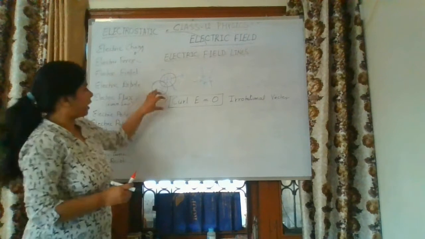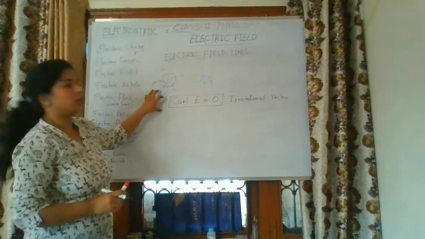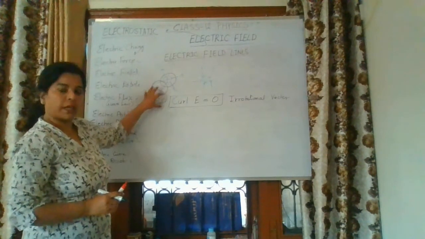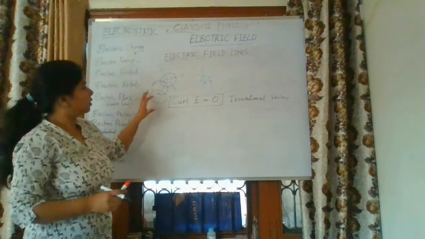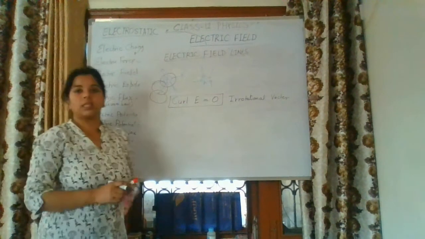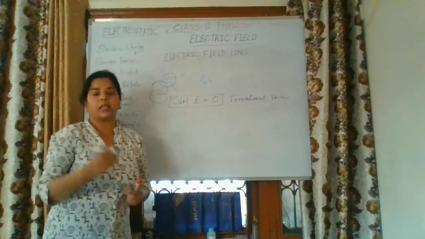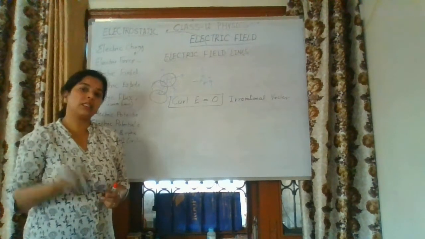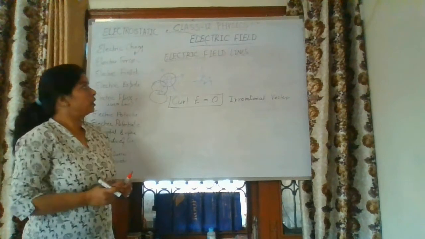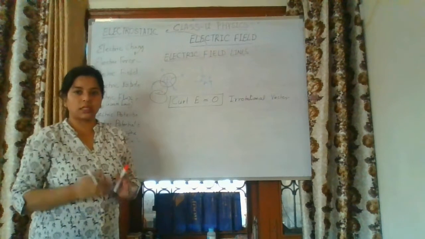That means as the area moves far away from the source charge, the electric field lines decrease. That means electric field intensity decreases. Electric field and electric field intensity both are the same terms.